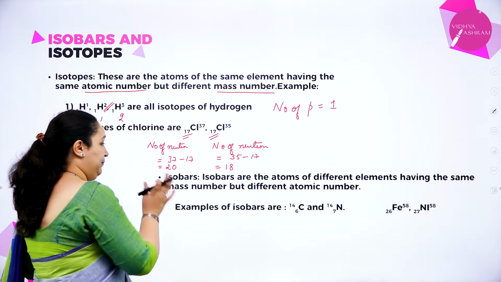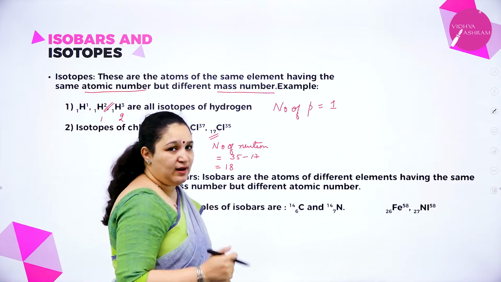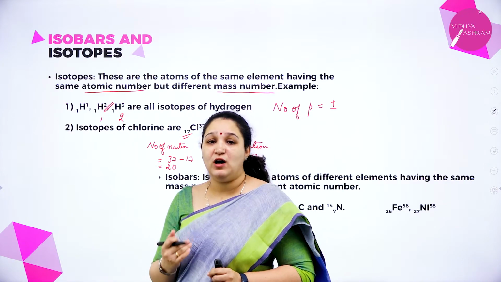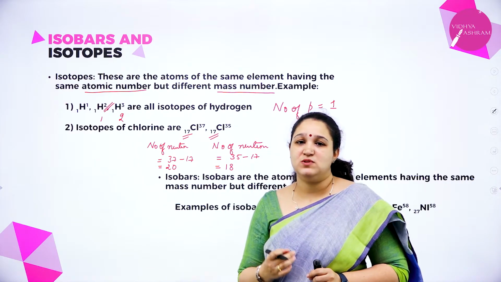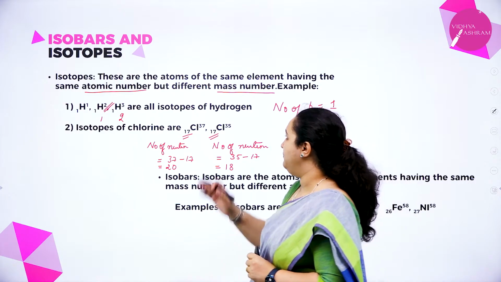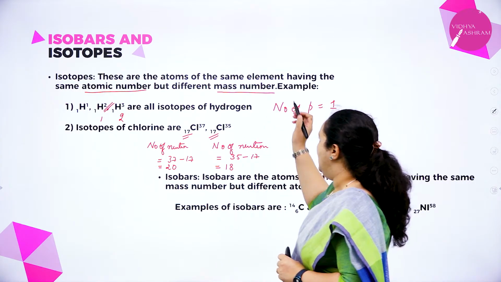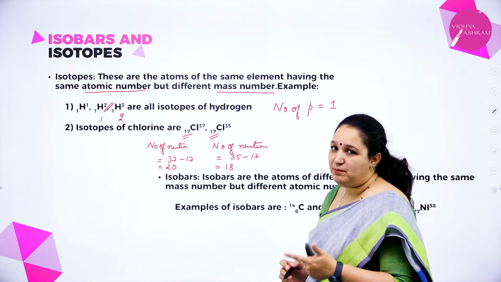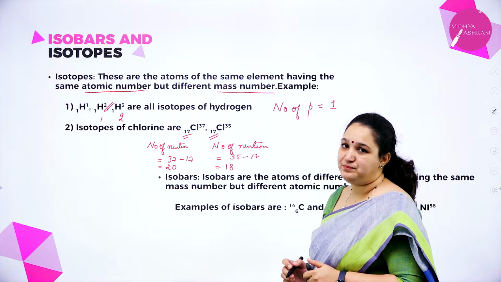So you can see isotopes arise when there is a difference in the number of neutrons in atoms of the same element. Okay, so what are isotopes again? Isotopes are the atoms of the same element with the same atomic number but different mass number.